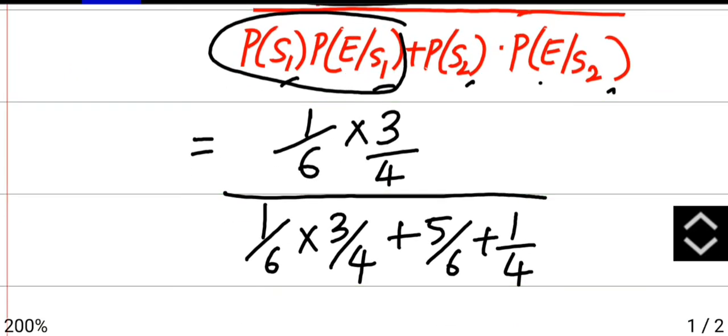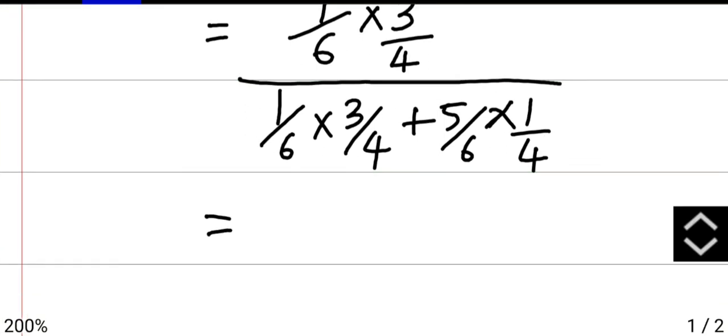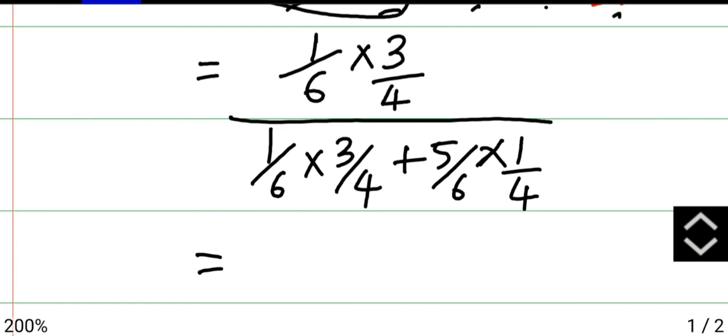Now substituting the values here, 1 by 6 into 3 by 4 divided by 1 by 6 into 3 by 4 plus 5 by 6 into 1 by 4. So take here LCM, multiply first and take LCM. I will cancel here, 3 ones are 3, 3 twos are 6.